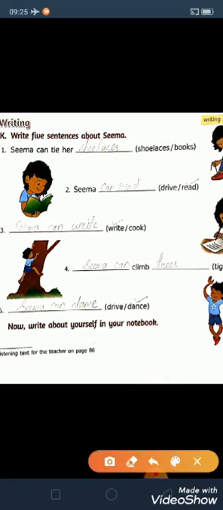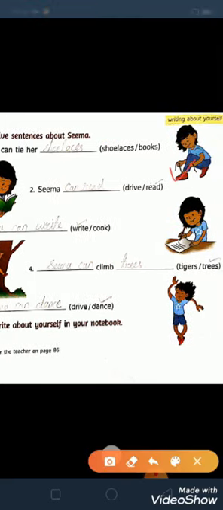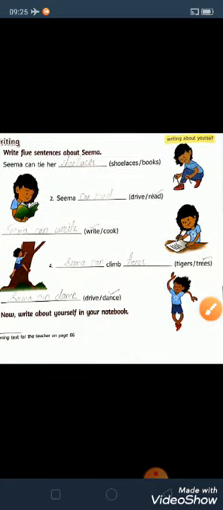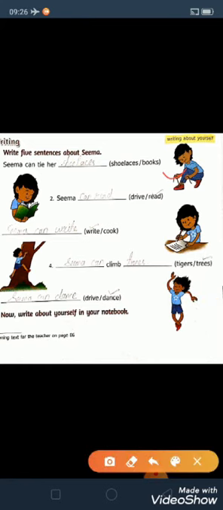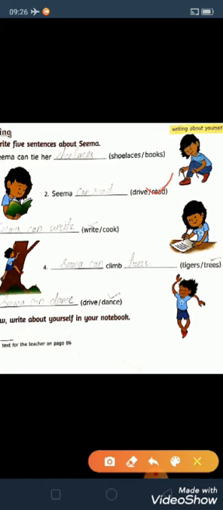Okay, first one, Seema can tie her shoelaces, SHOE, LACES, lace, shoelace. See here, Seema can tie her shoelaces. So can you tie your shoelaces with your own children? Next one, Seema can read. Can you read? Seema can read.